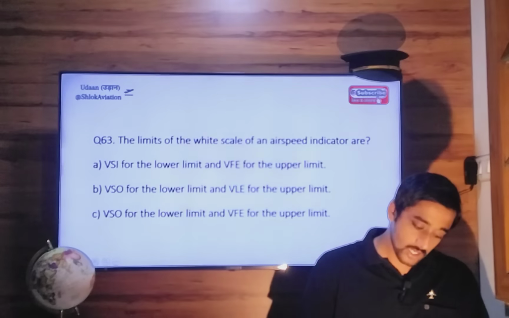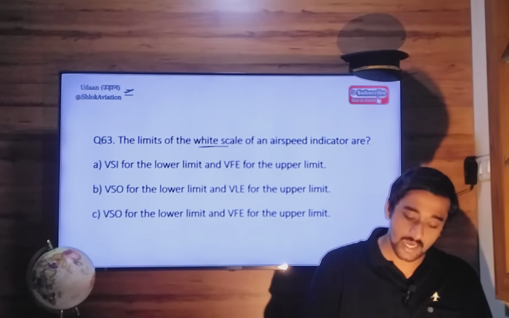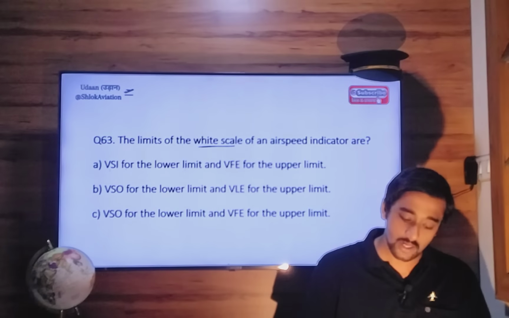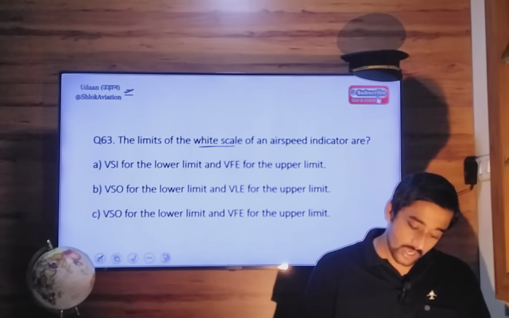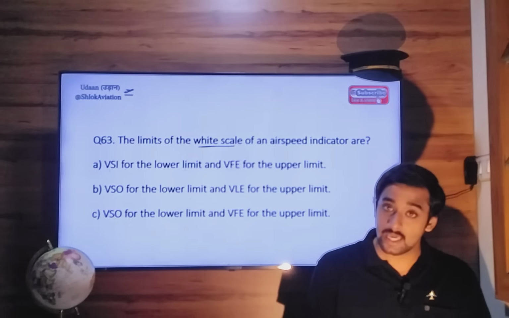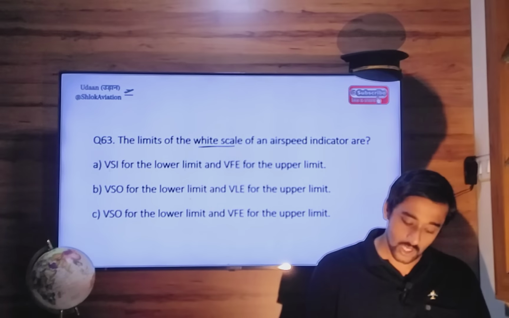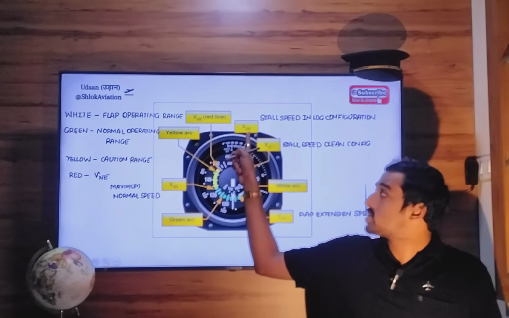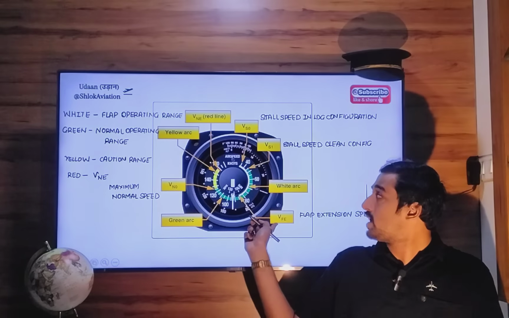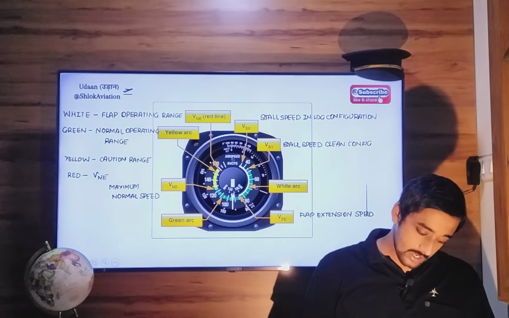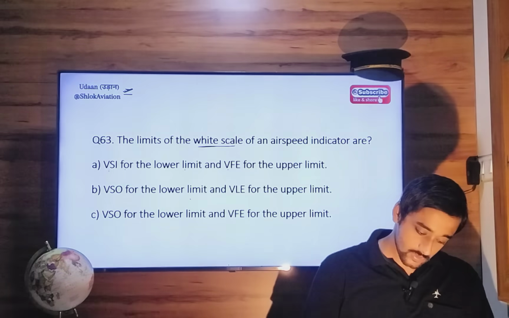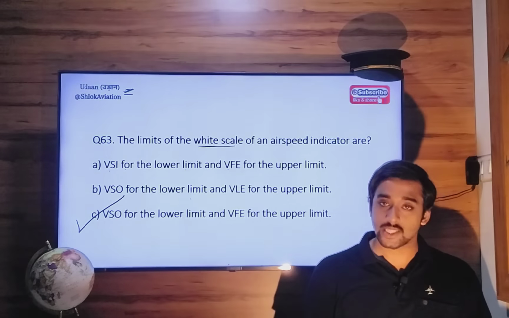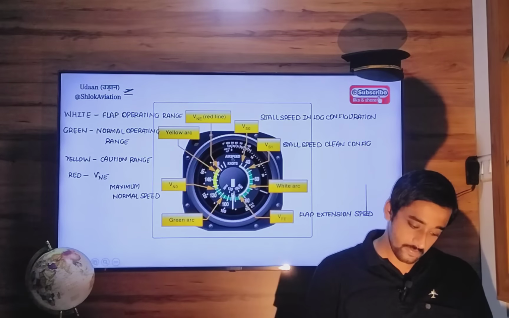So, coming back to the question, the limits of the white scale of an ASI are: VS1 for the lower limit, VFE for the upper limit; VSO for the lower limit, VNE for the upper limit; VSO for the lower limit, and VFE for the upper limit. So the white arc is VSO for the lower limit and VFE for the upper limit. The correct answer is option Charlie, VSO for the lower limit and VFE, flap extension speed, for the upper limit.